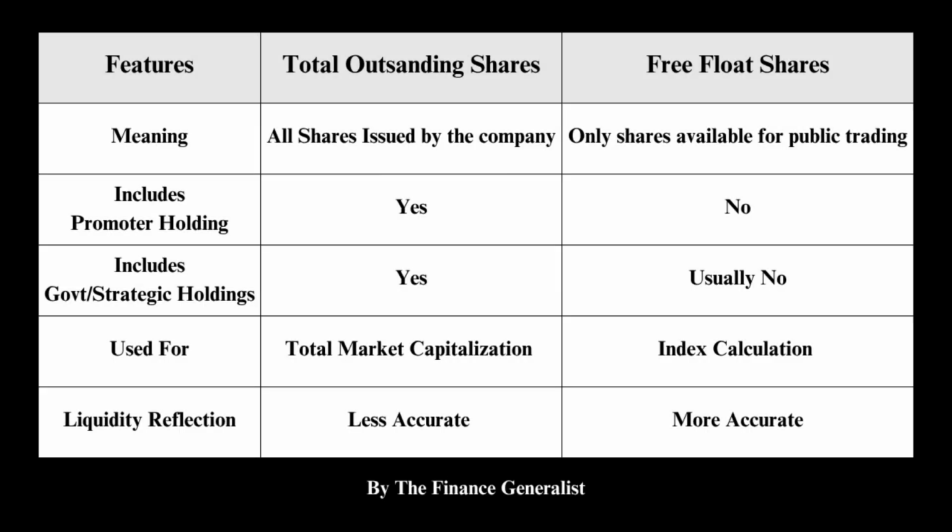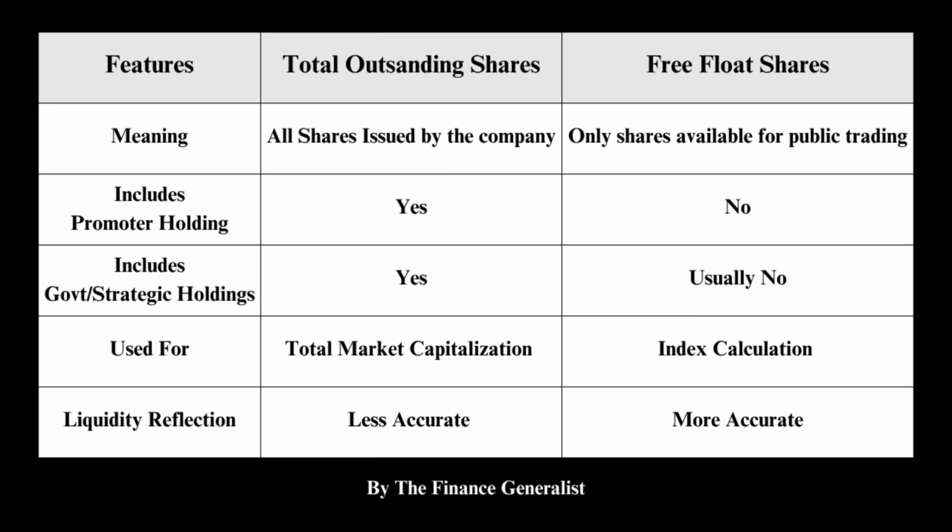If we take the difference between total outstanding shares and free float shares, in total outstanding shares, all shares issued by the company are counted, and in free float, only the publicly available shares are counted for valuing. In outstanding shares, promoter holdings are considered, and in free float they are not. In outstanding, government securities are considered, and in free float they may or may not be considered. Outstanding shares are used for calculating market capitalization, and free float is used for index calculation.